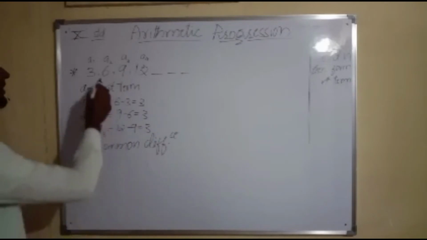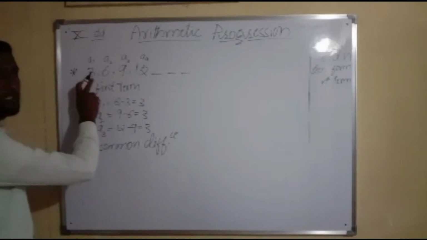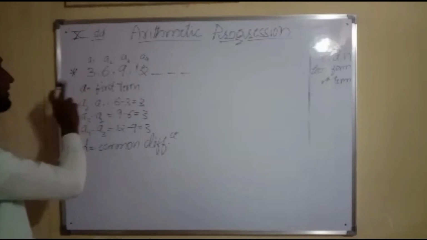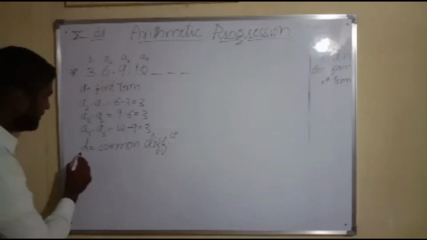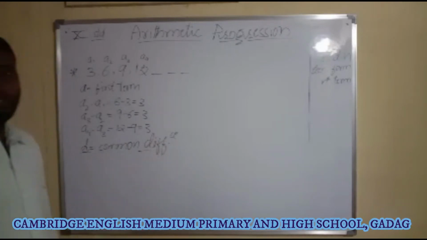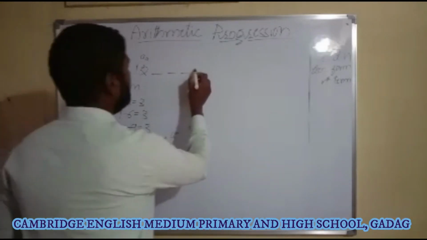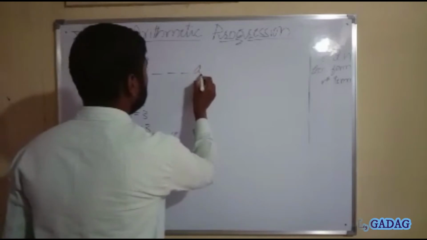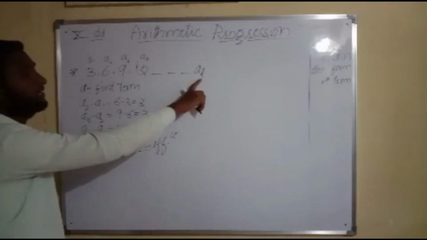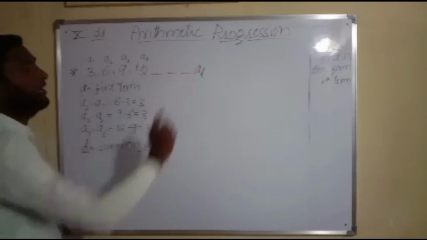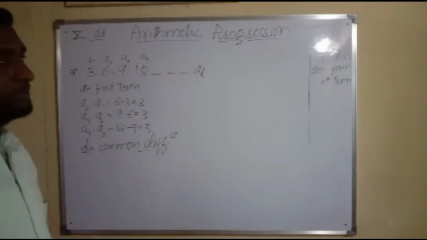It is indicated by D. So in the arithmetic progression, the first term is indicated by A, and the fixed number, the common difference, is indicated by D. So on up to the last term, which is indicated by AL, which indicates the last term in the arithmetic progression.